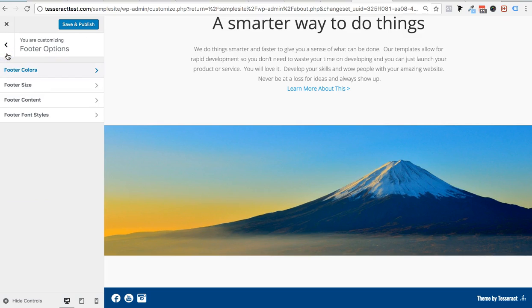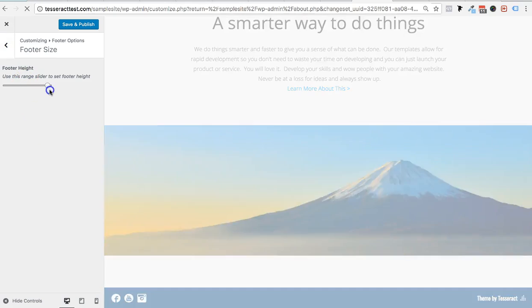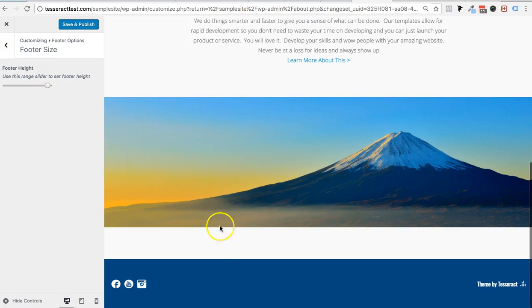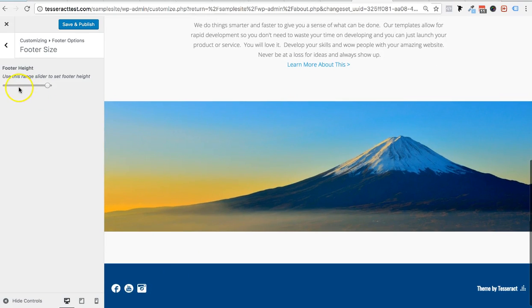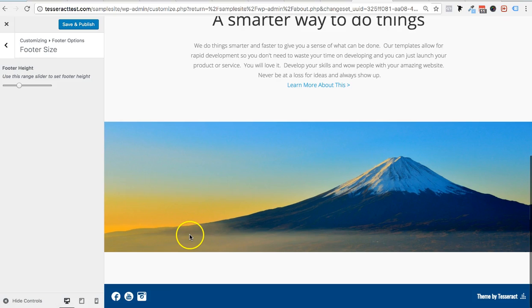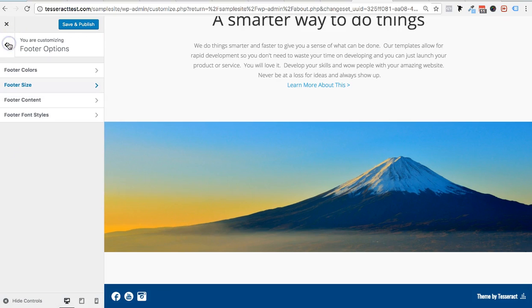So let's go on to the footer size and height. This is just adjusting how big you want it from the top to the bottom right there. That's all it is. So I like how it was default, had a good height position, but it's up to you.